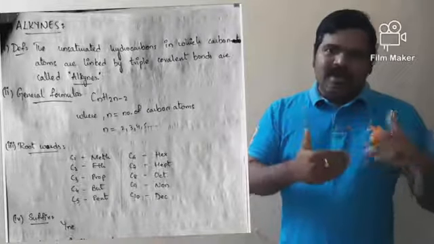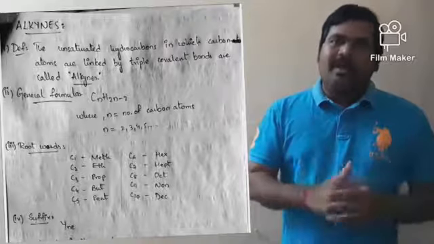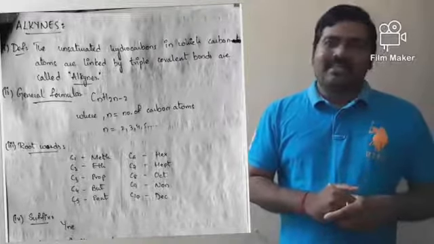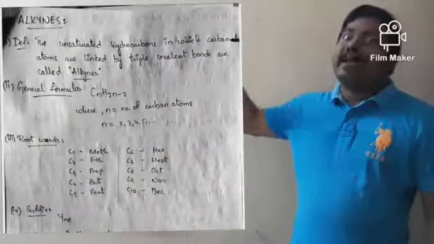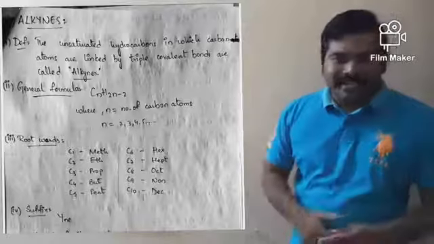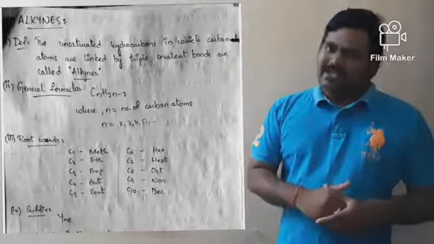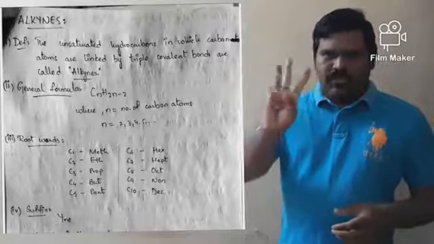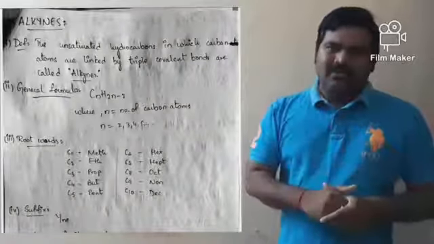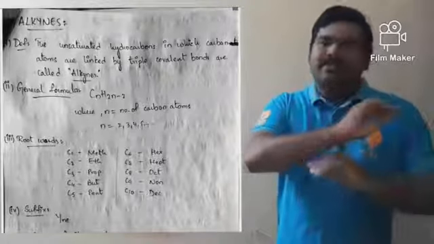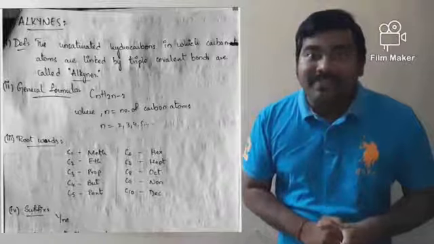Now coming to the other points, the general formula of alkynes is CnH2n-2, where n is equal to the number of carbon atoms. n can take the values starting from 2, 3, 4 and so on. In this case also, the first member does not exist due to lack of tetravalency.